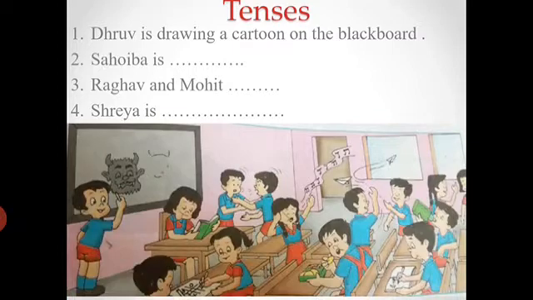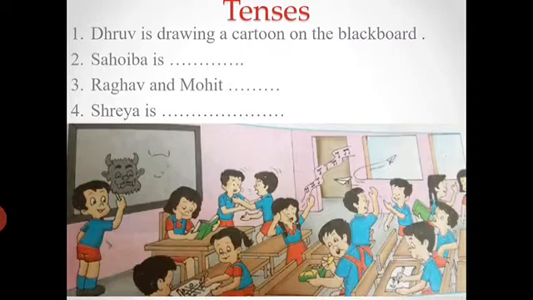Next one is Sahiba is. Look at this picture and make a sentence for this image. Sahiba is, what is Sahiba doing? Look at this. Sahiba is reading a book.